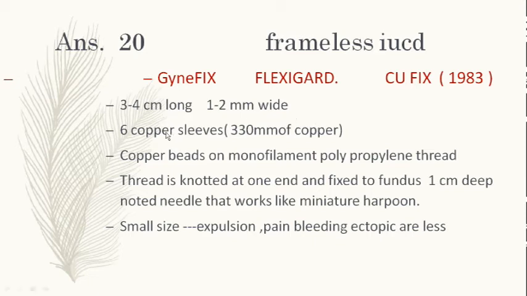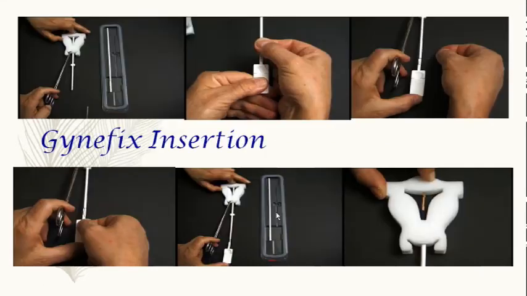So 6 copper sleeves, 330 millimeters of copper, and the copper beads on monofilament thread, which is knotted at one end and then fixed to the fundus, 1 centimeter deep. Noted, this needle works like a miniature harpoon. So this is the method, this is how it is inserted. It goes 1 centimeter deep inside the uterine fundus, and this is its inserter. Of course it requires a little skill.